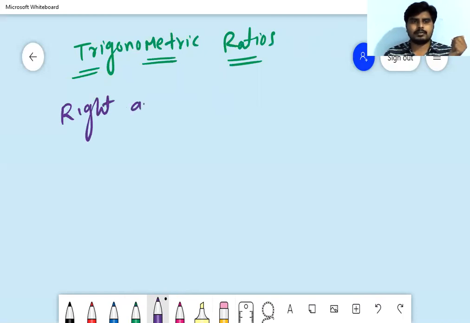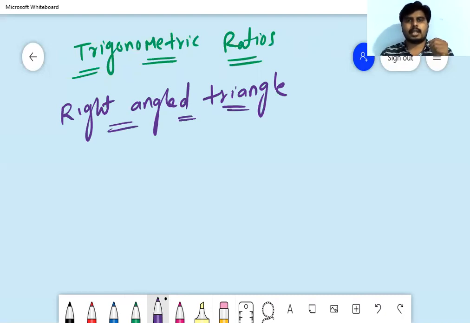So what is a right angle triangle? In a triangle, if one of the angles is equal to 90 degrees, then it is called a right angle triangle. Let us draw a right angle triangle here. Right, this is a right angle triangle.